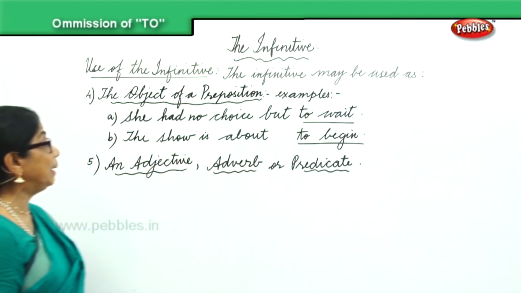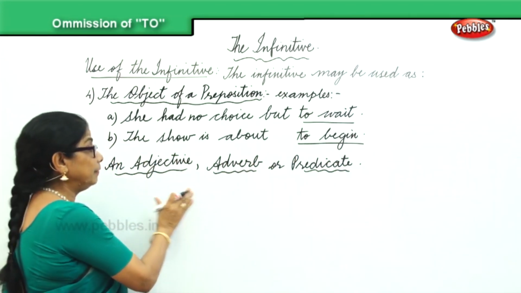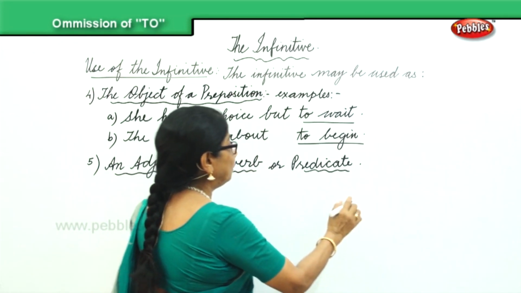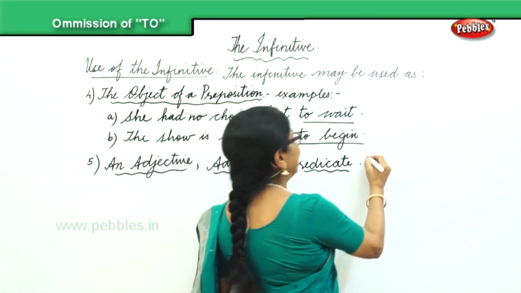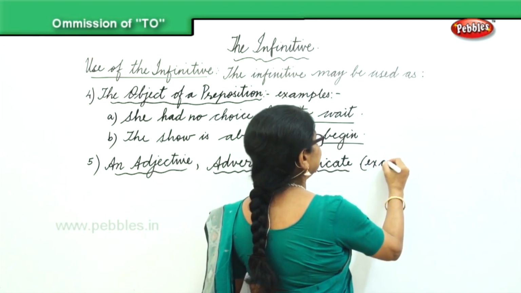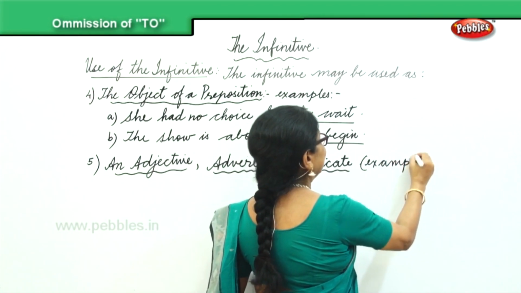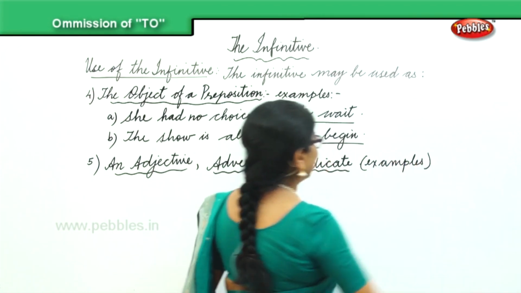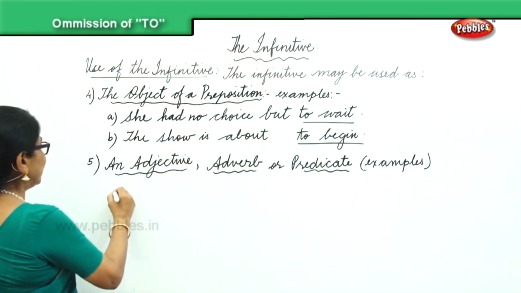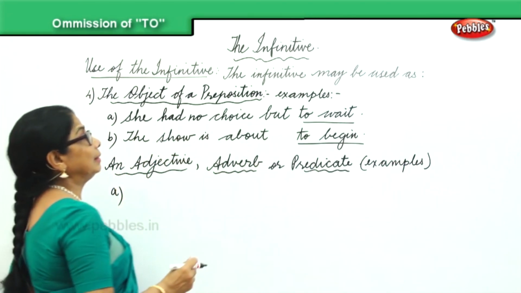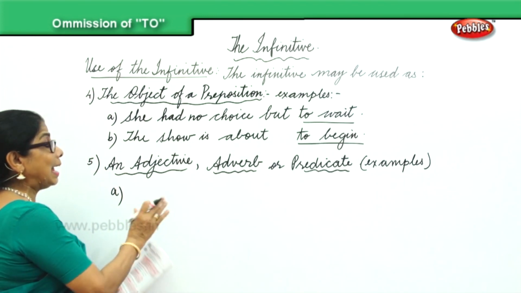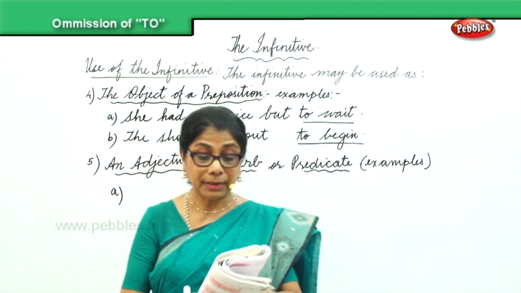So the infinitive may be used as an adjective, adverb, or predicate. Now here are three different examples for you to look at. The first one is where the infinitive is used as an adjective.